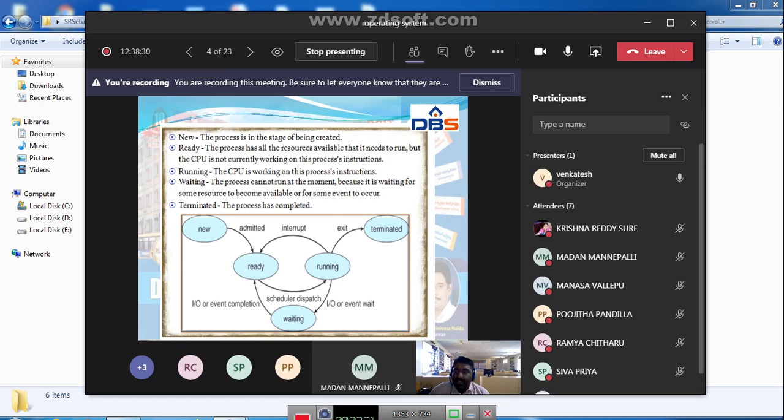We have the new state, ready state, running state, terminated and waiting. Simply, new means process creation, whereas ready means it is ready for execution. Running means the process is executed by the processor. After completion of execution, it goes for termination. Or if a running process requires IO devices, it goes to the waiting state, and after completion of IO, it goes again to the ready state, and from ready to running. This is the life cycle of the process states.